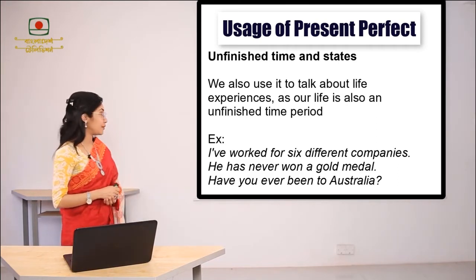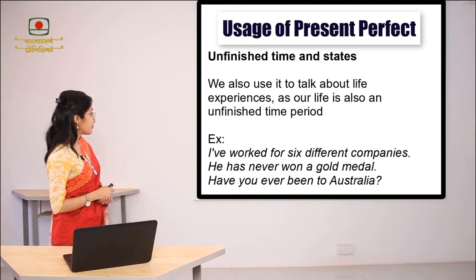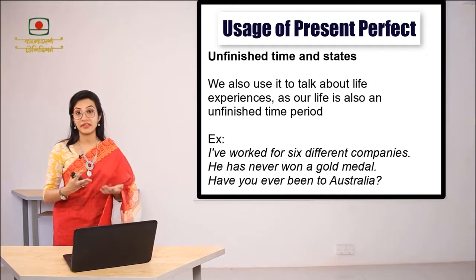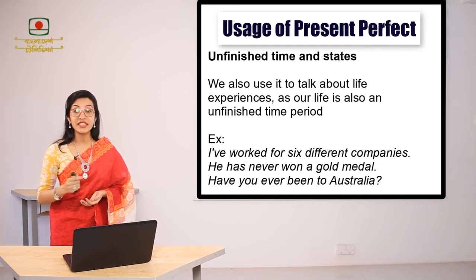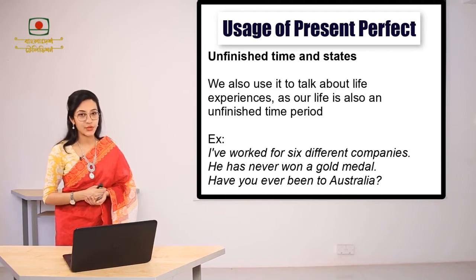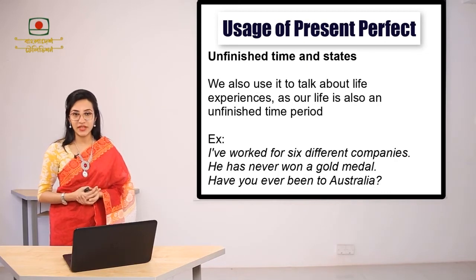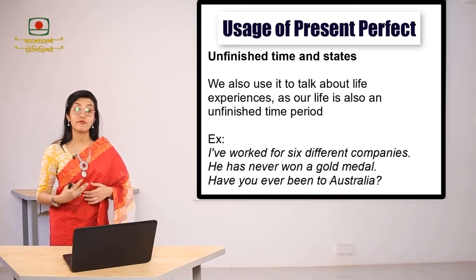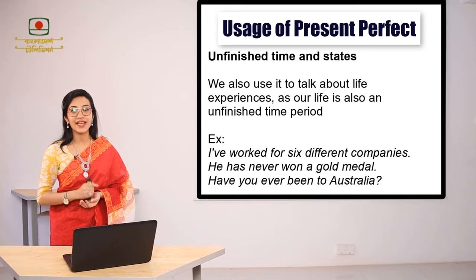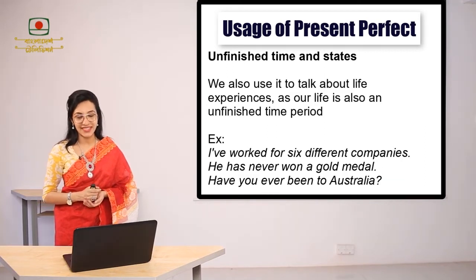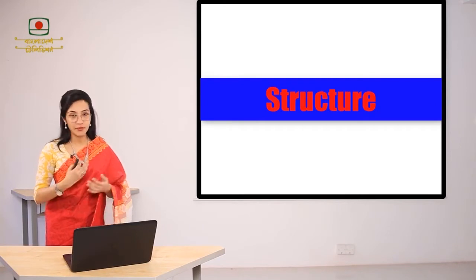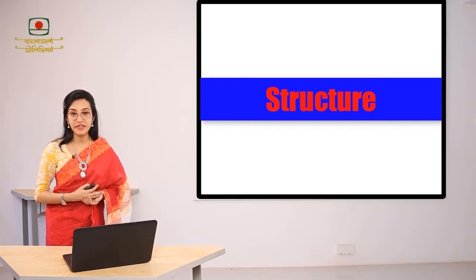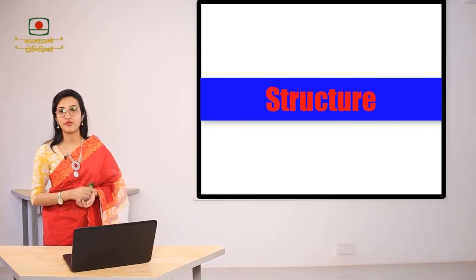In the second example, he has never won a gold medal. What does this sentence refer to? He hasn't got a gold medal yet, but there is a possibility that he can win it in the near future. Have you ever been to Australia? So I'm talking about one of my life experiences here. For that reason, I have used present perfect tense. Now we are going to look at the structure that can be used in present perfect tense in case of affirmative, negative, and interrogative sentences.